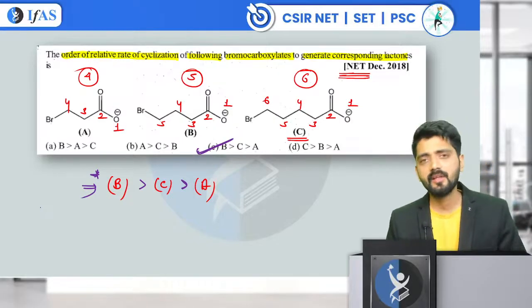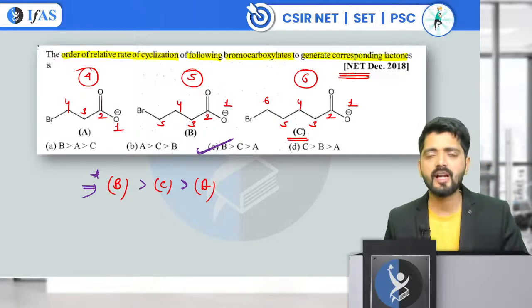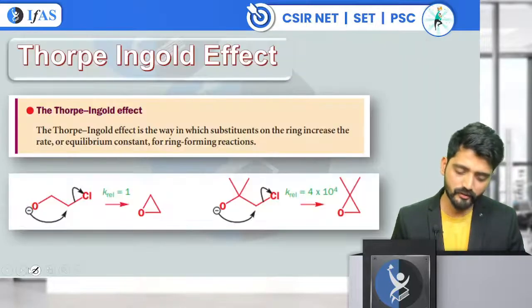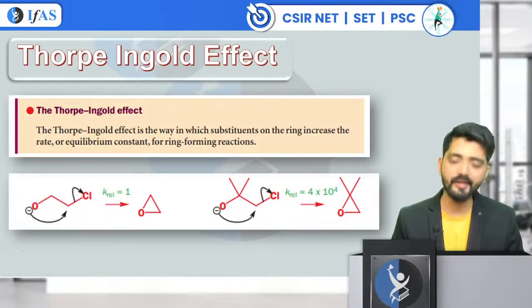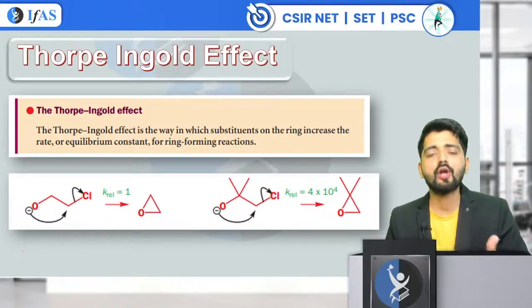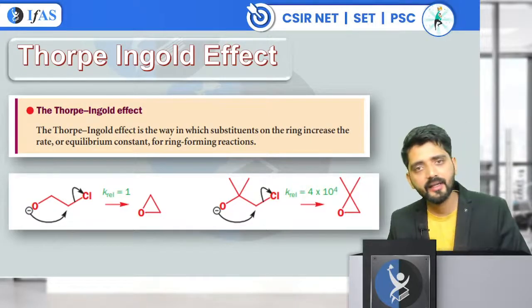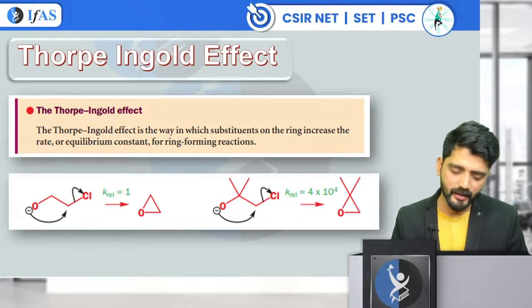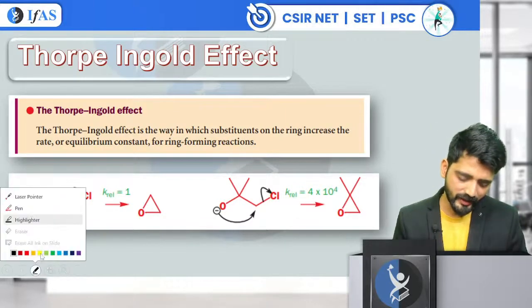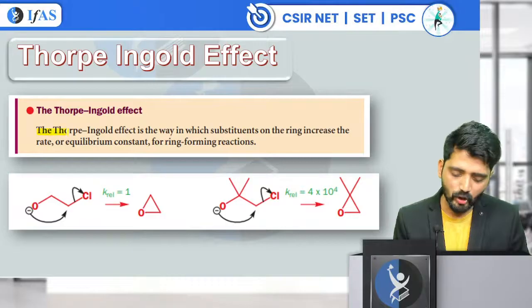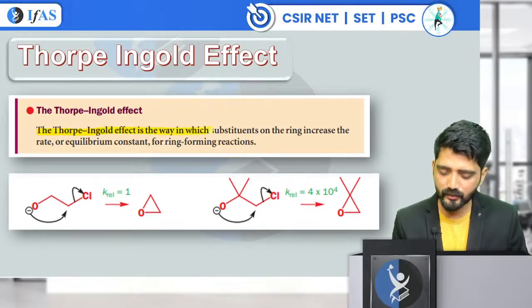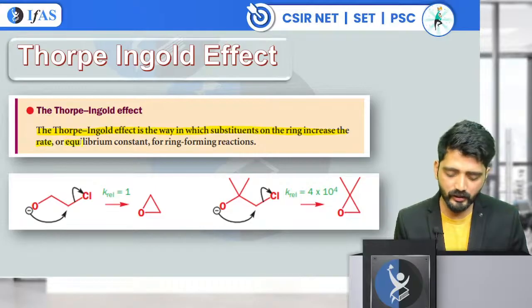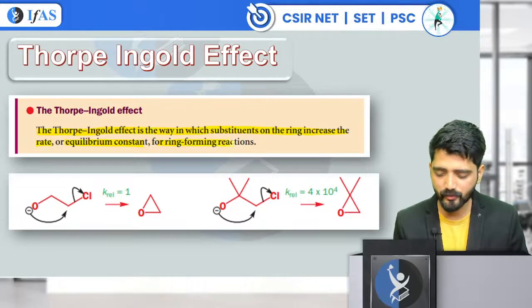Okay. Similar to Baldwin rule, there is one more effect which is called the Thorpe-Ingold effect. What does the Thorpe-Ingold effect tell us? Again, I have explained this effect also in the Baldwin rule lecture. You can go through that. The Thorpe-Ingold effect is the way in which the substituent on the ring increases the rate or the equilibrium constant for the ring forming reaction.